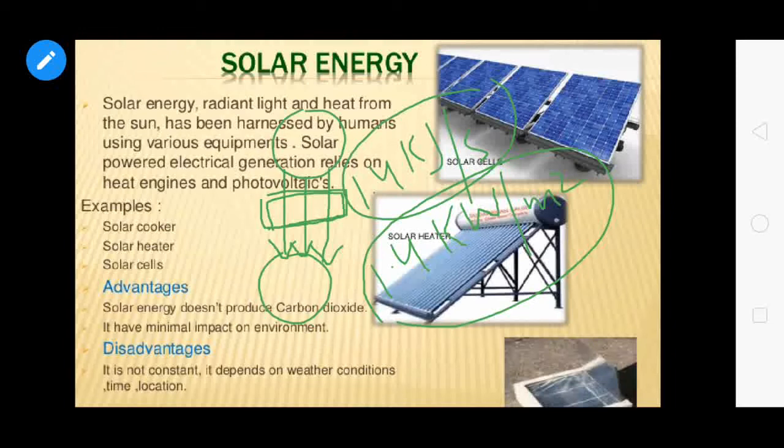And the solar energy received on the surface of the earth mostly consists of infrared radiations and visible light, because you know that the sun emits various other radiations. For example, it consists of X-rays, gamma rays, infrared rays, ultraviolet rays, etc. But the solar energy received on the surface of the earth mostly consists of infrared and visible radiations.